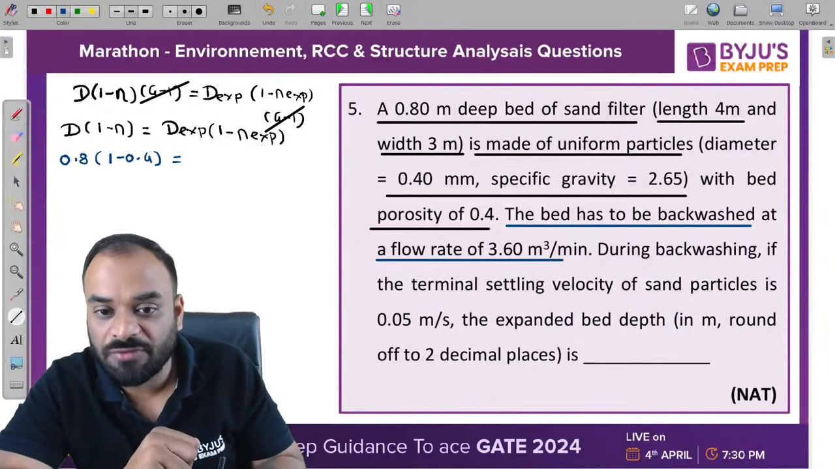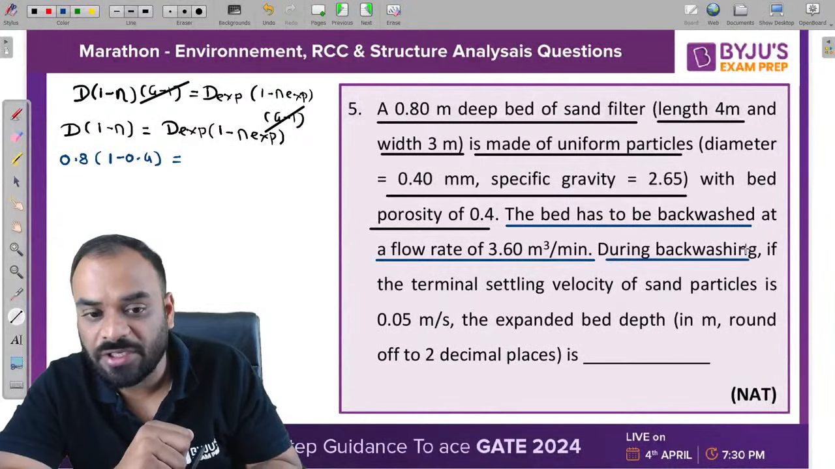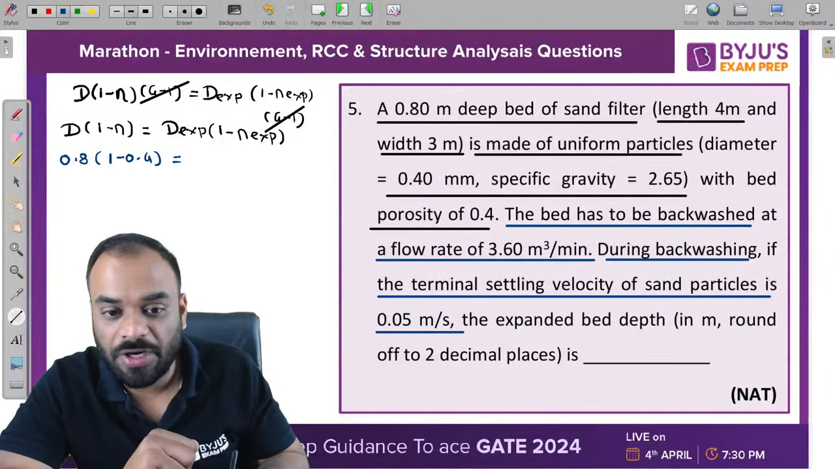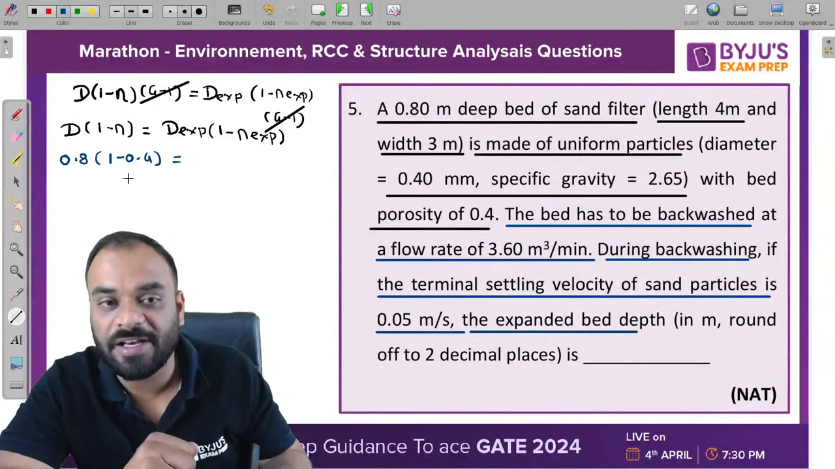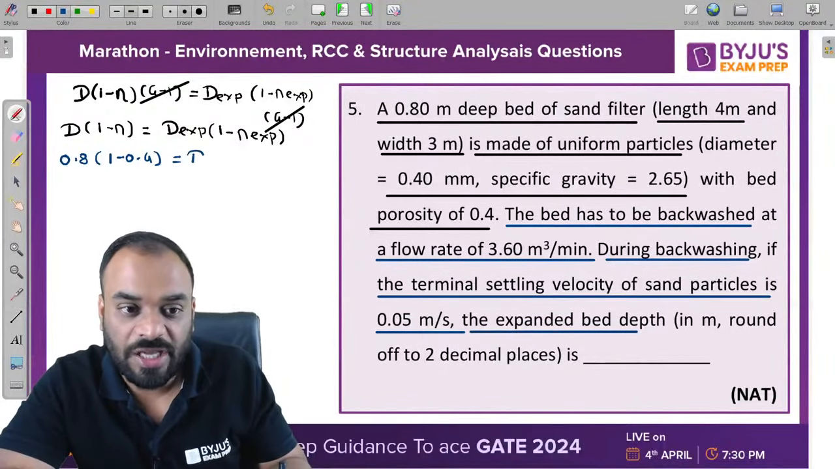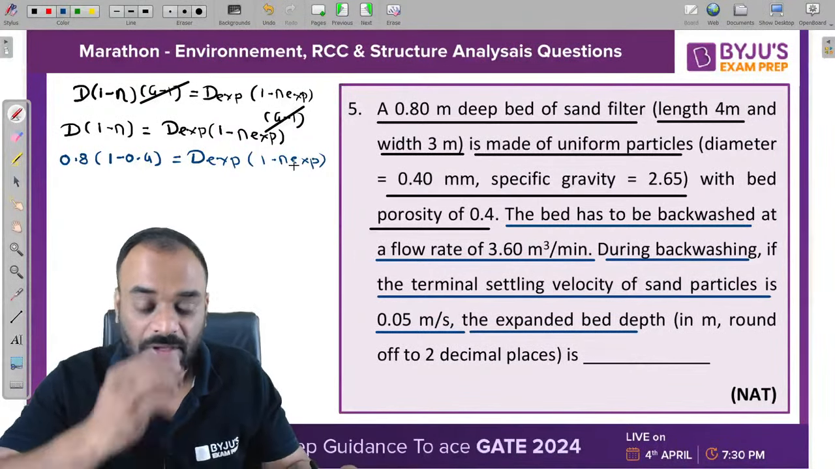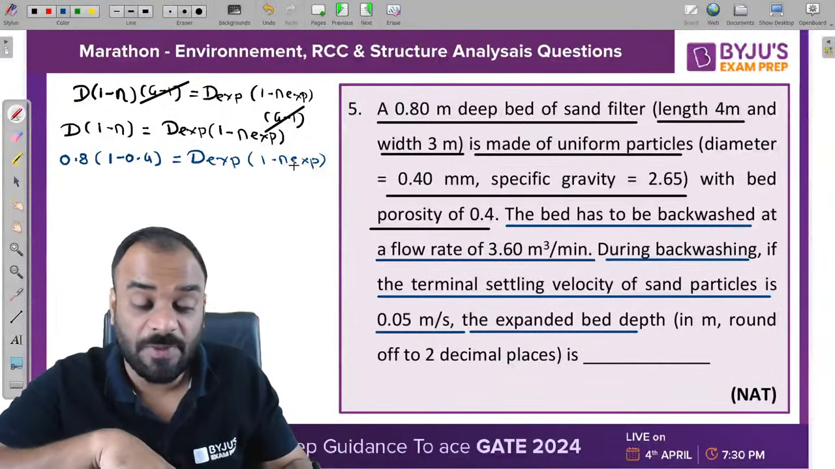Now guys, the bed has to be backwashed at a flow rate of this. During the backwashing, if the terminal settling velocity of particle is 0.05 meter per second, you need to tell me the depth of expanded bed, right? You need to calculate D expanded. So to find out the D expanded value, we need to find out the value of eta expanded. So the question is, how can we find out eta expanded, sir?